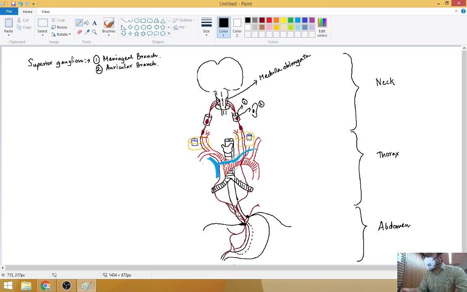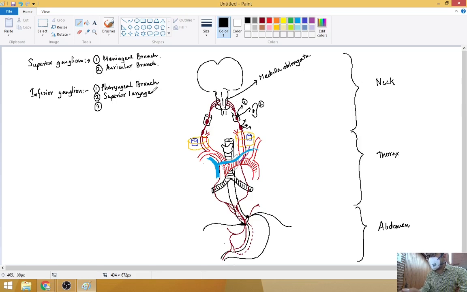From the inferior ganglion, again 1, 2, 3. I don't have space for this, so I'll just write inferior ganglion. Pharyngeal branch, superior, and cardiac branch.